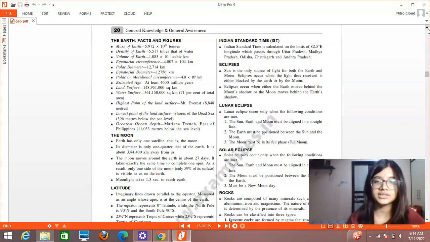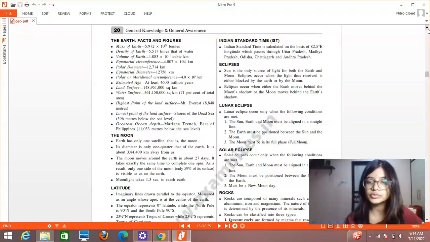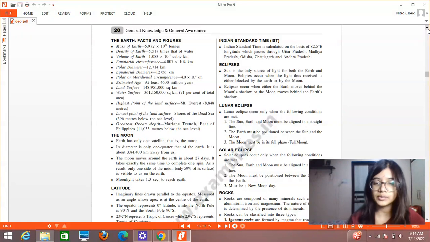So, eclipses. The sun is the only source of light for both the earth and the moon. Eclipses occur when the light thus received is blocked either by the earth or by the moon. So we all know that we have solar eclipse and lunar eclipse. Eclipses occur when either the earth moves behind the moon's shadow or the moon moves behind the earth's shadow. Now, as I told you, we have two types of eclipses, that is lunar eclipse and solar eclipse.